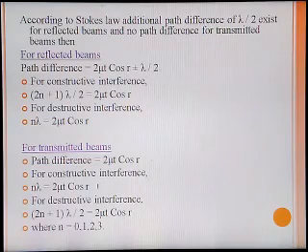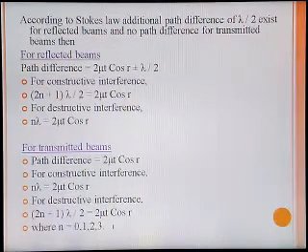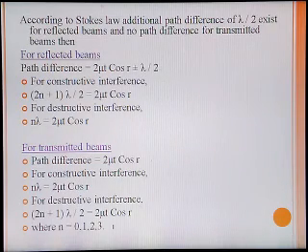In this case, for constructive interference, 2 mu t cos r is equal to n lambda, and for destructive interference, 2 mu t cos r is equal to (2n+1) lambda by 2, where n is equal to 0, 1, 2, 3. These are the conditions for constructive and destructive interferences in case of reflected beams and transmitted beams.